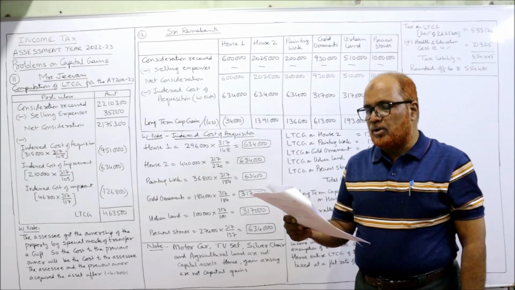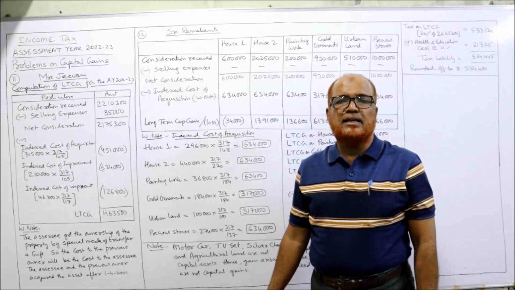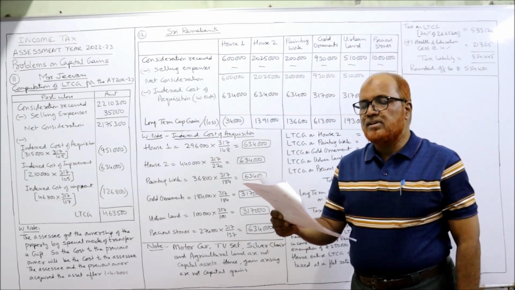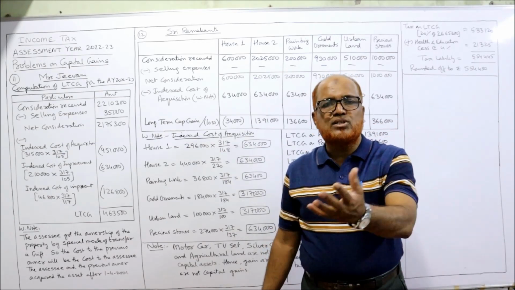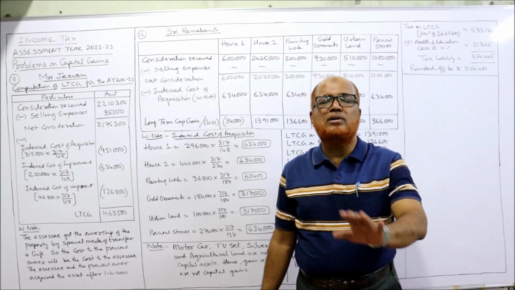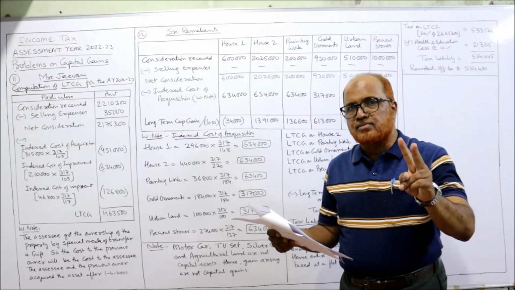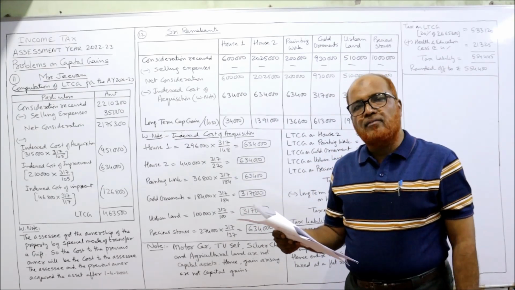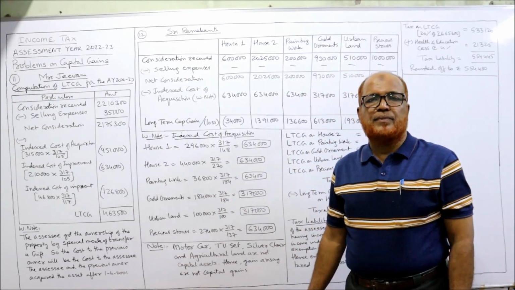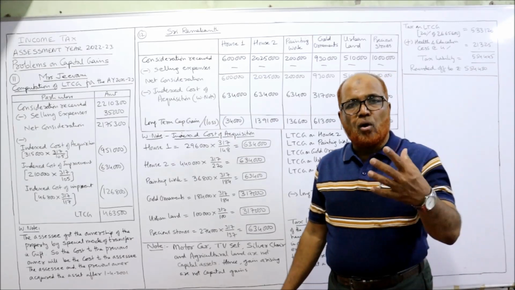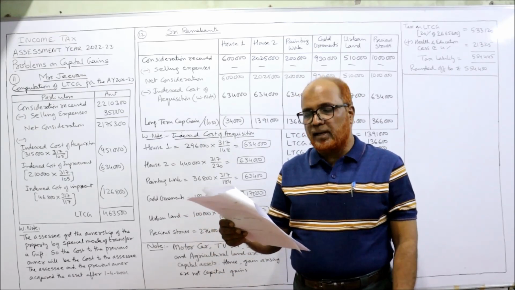Secondly, house number 1, house number 2. Yes, both house number 1 and house number 2 are capital assets and the gain arising is a capital gain. TV set. TV set is a personal effect. That means an article which is used personally by the assessee. So TV set is not a capital asset. Gain arising is not taxable. So far 2 items we have seen, motor car and TV set. Painting work is a capital asset. Gold ornament is a capital asset. Silver chair is not a capital asset. Silver ornaments are a capital asset. But silver chair is a usable item, so not a capital asset.